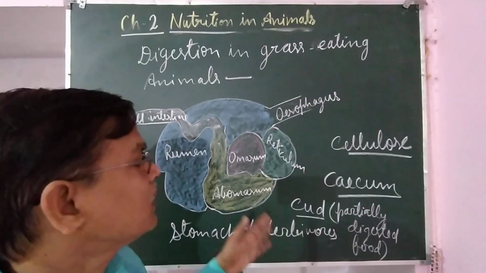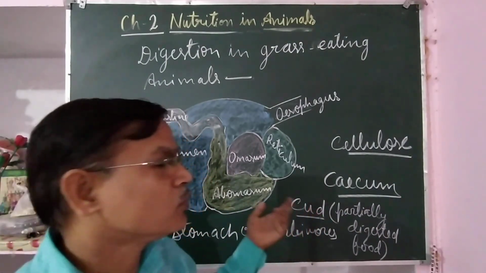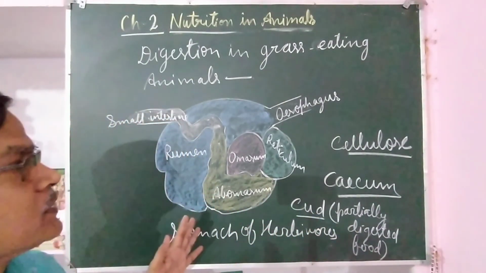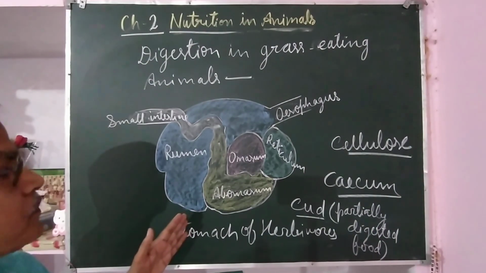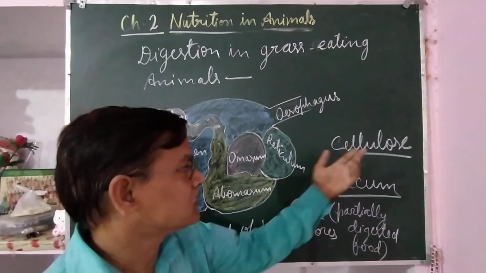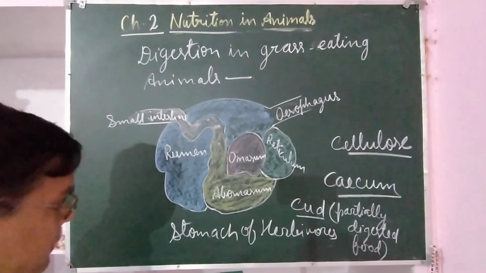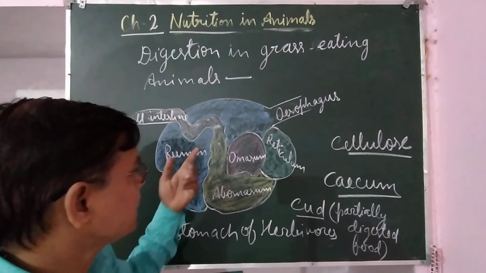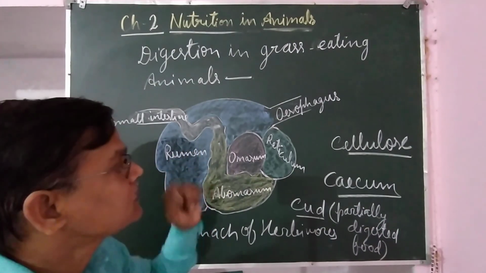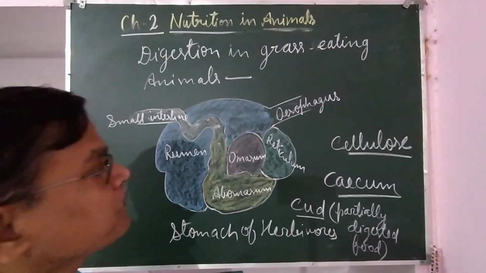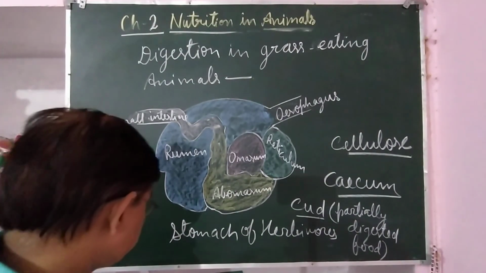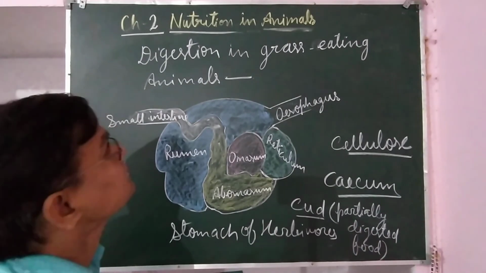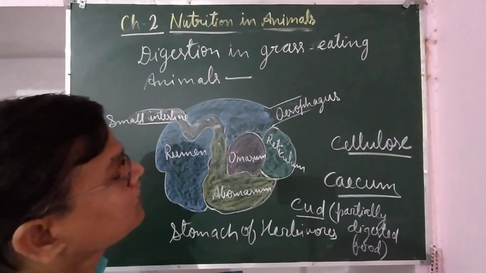The process of chewing cud, that is partially digested food, by the ruminants is called rumination, and the animals that do rumination are called ruminants. Ruminants are able to digest cellulose, but human beings are not able to digest cellulose. That is because of the presence of a special type of bacteria in the rumen and the cecum, which is found in between the small intestine and large intestine. So this was about digestion in humans and digestion in grass eating animals.